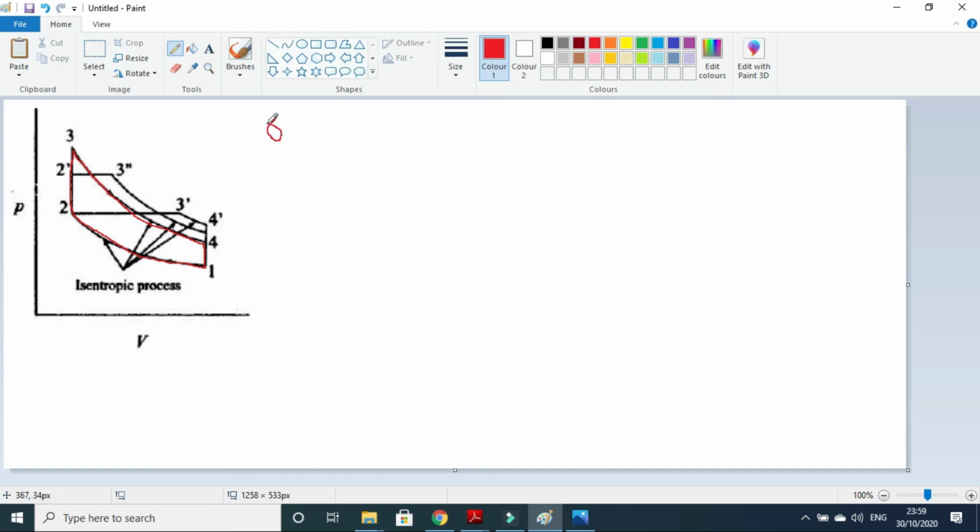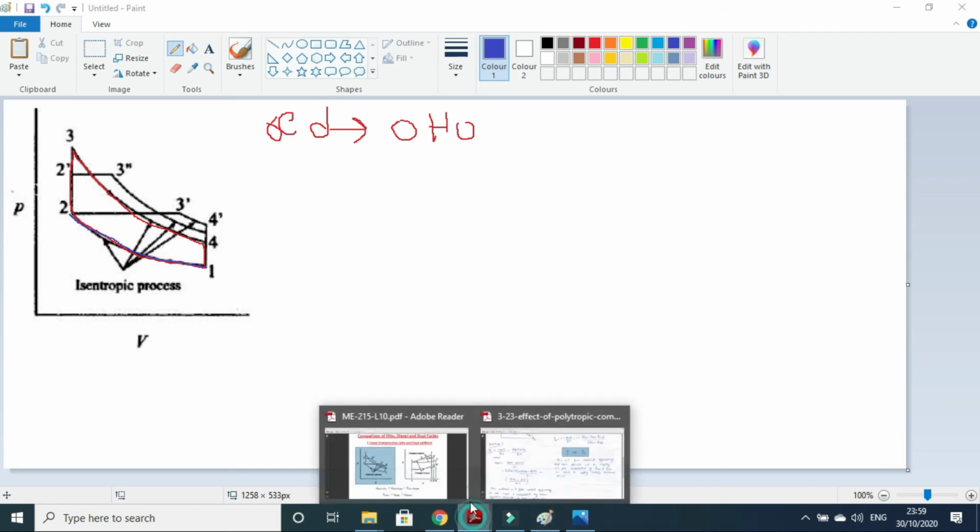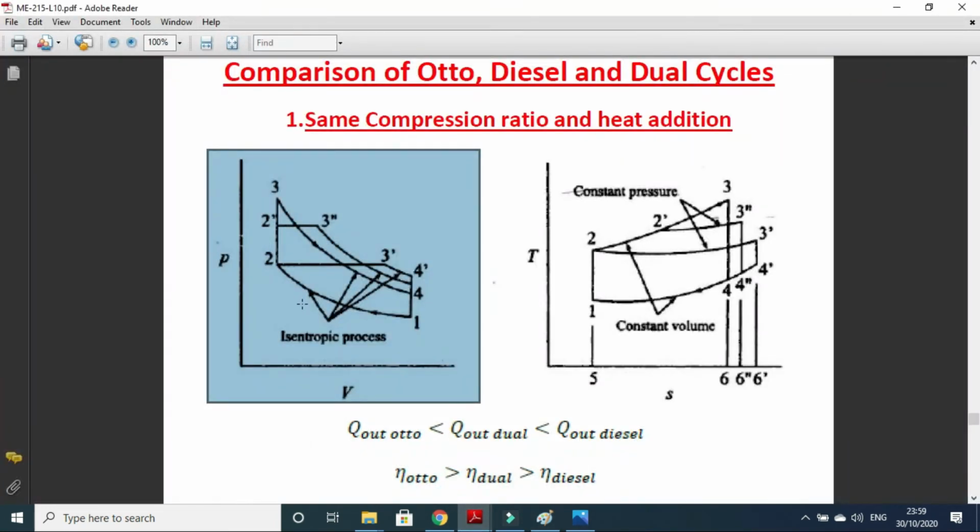So red is actually Otto. Now we have the diesel cycle as well. So let's suppose 1 to 2 is isentropic compression. That is why they have written that it is the same compression ratio, because 1 and 2 are the same for all the cycles.